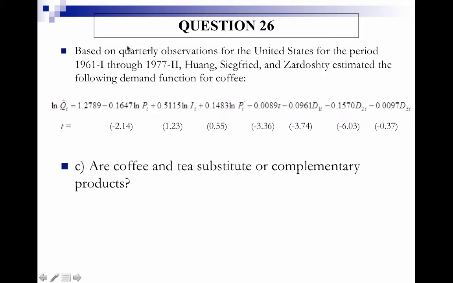We already answered this question as well. Are coffee and tea substitute or complementary products? We can see because the sign of the coefficient on the natural log of the price of tea is positive rather than negative. That suggests that as the price of tea goes up, the predicted quantity of coffee demanded goes up in response to that, which suggests that they're substitute products rather than complementary products.